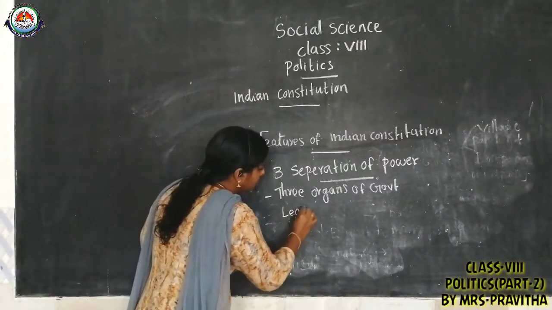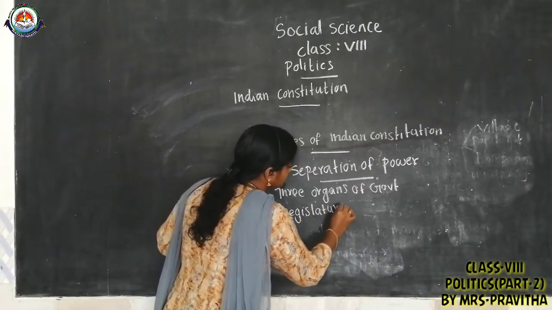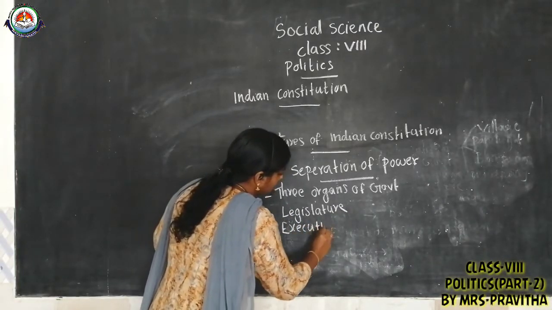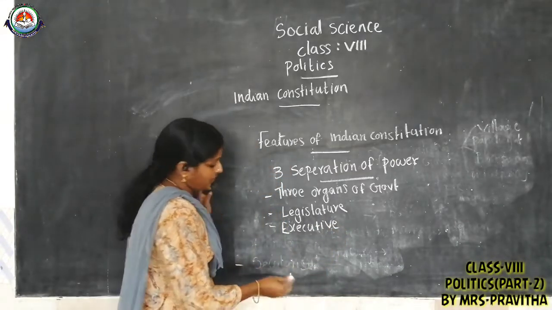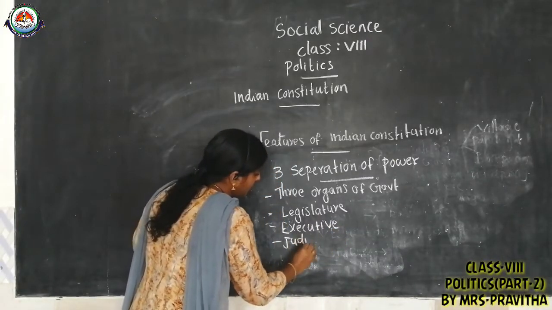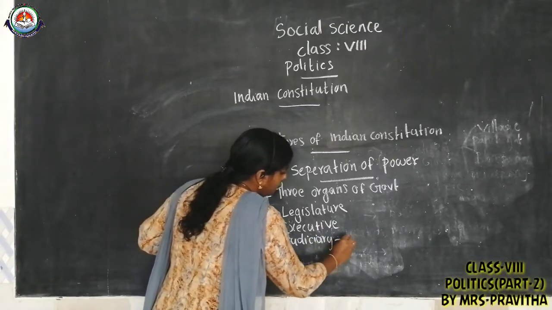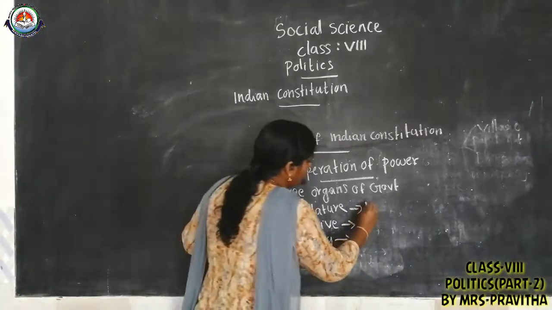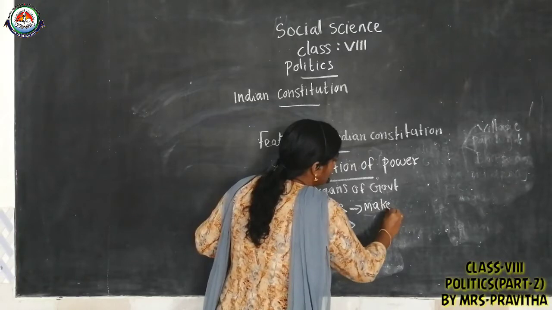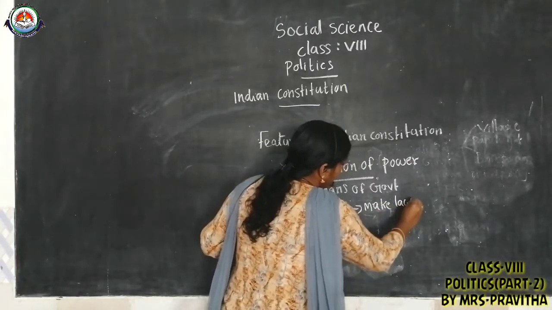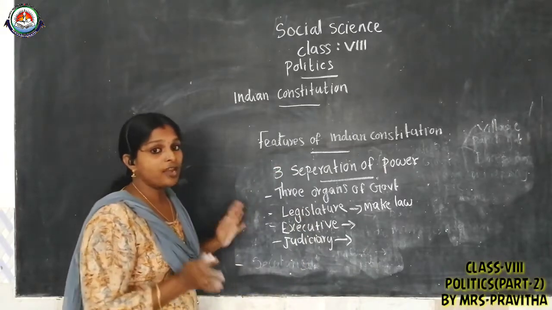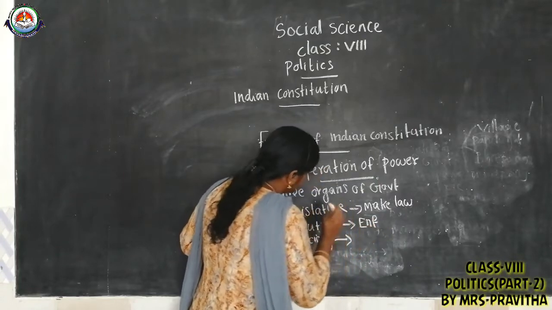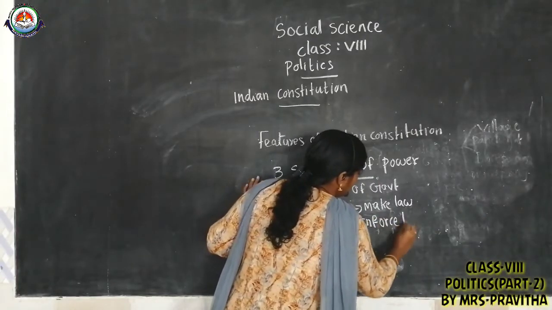Legislature, executive, judiciary. Legislature, executive and judiciary: these are the 3 organs of government. The legislature will make law; it is the law making body. The executive will enforce the law: whatever law is made by the legislature, the executive will enforce that law.